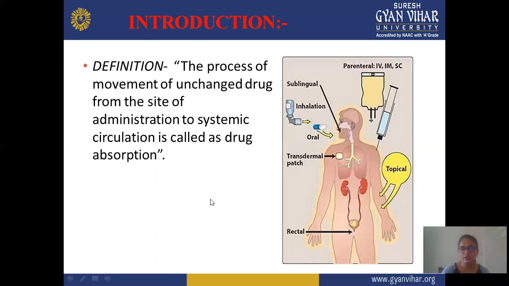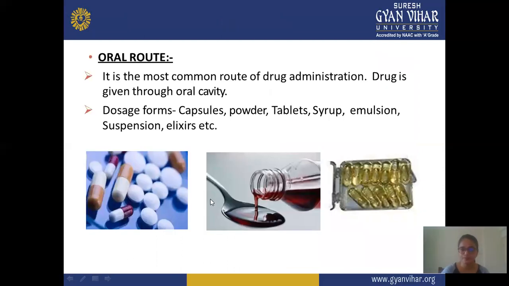Next is the oral route first. We should cover these different routes of administration one by one. The oral route is very common and everyone knows it. It is more appropriate for giving a drug because no skilled person is required. Anybody can take the formulation themselves, and there is no pain as with injection.